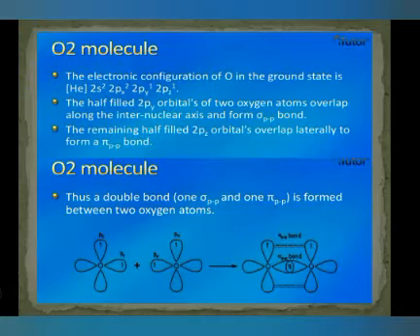Okay. O2 is what? Now the electron configuration of O is 2px2, 2py1, 2pz1.